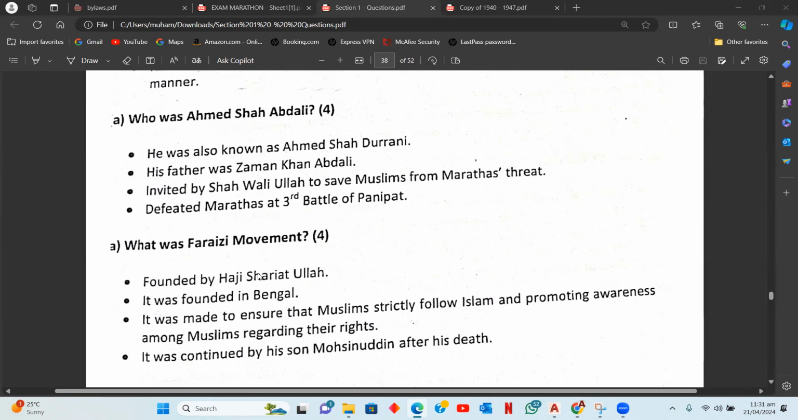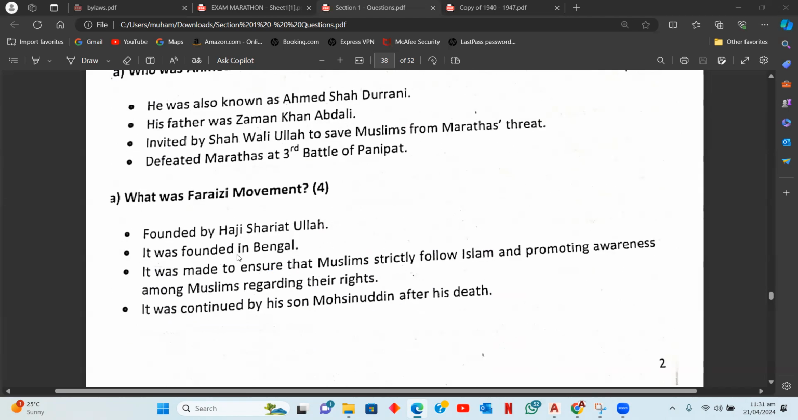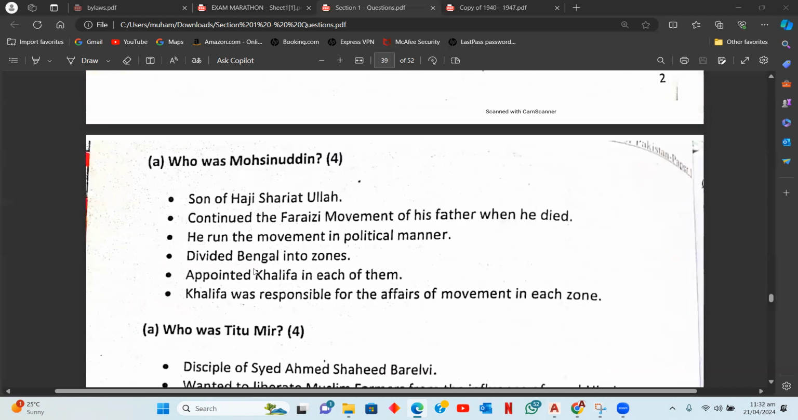It was founded by Haji Shariatullah. It was founded in Bengal. It ensured that the Muslims follow strict principles of Islam to follow their farz, and it was continued by Haji Shariatullah's son Mohsin after his death. 4 points. Similarly, who was Mohsinuddin? This is a 4 mark question that asks you about a personality. Mohsinuddin was the son of Haji Shariatullah. He was the one who carried on the Farisi movement, right? You can maybe write 2 more points regarding Farisi movement in this answer as well.